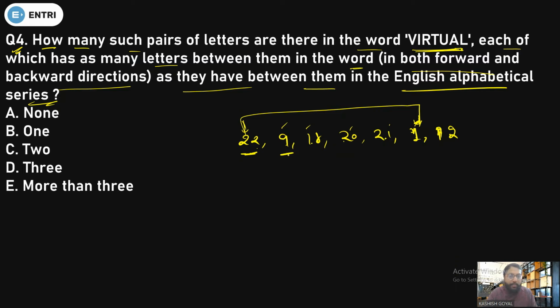Okay, so from 9, 10, 11, 12, 13, 14, not forming any pair. From 18, 19, 20, 21, 22, not forming a pair. 20, 21, this is a pair. Yes or no? Then 21, 22, this will not form a pair.